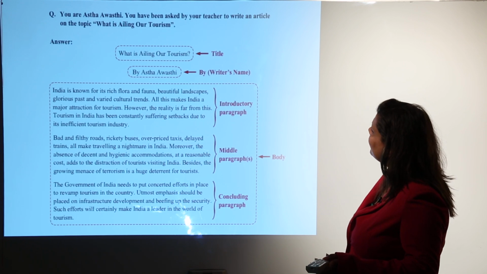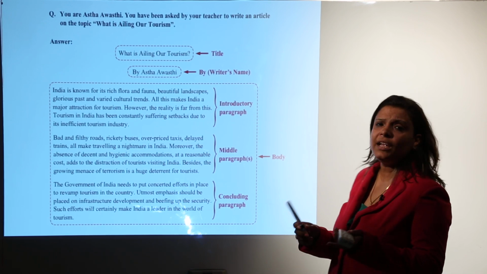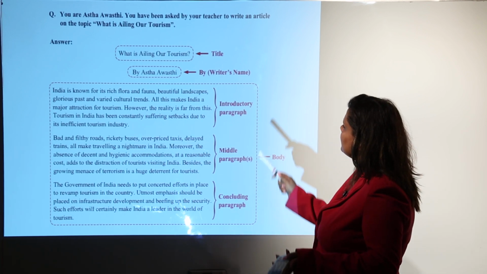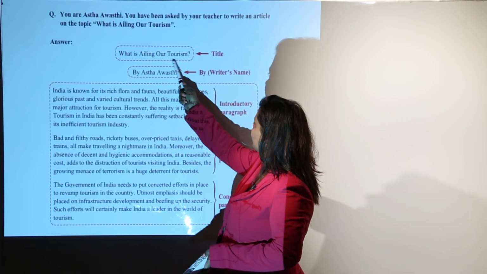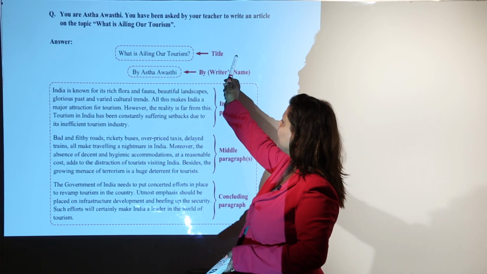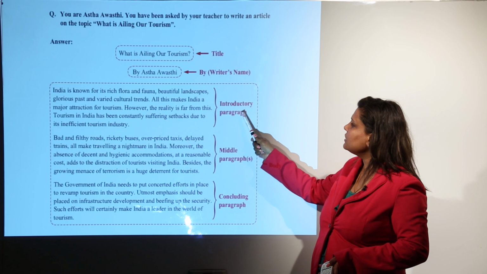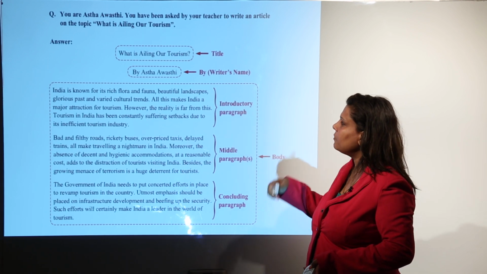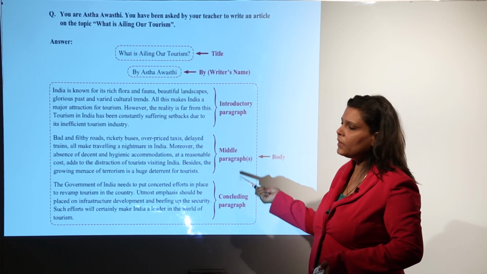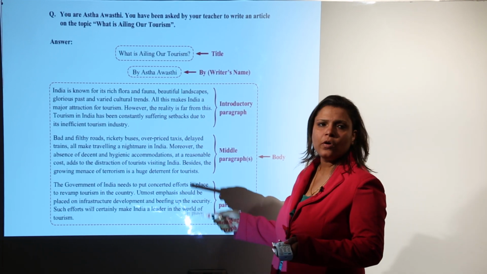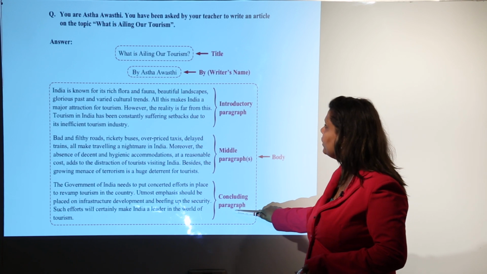Now this is an article that you have to write. You can either write an article, a speech, or a report. So this is an article. The article is very simply written. It has the title, the writer's name, and then the body. It has the introductory paragraph, where you write about the introduction, what is the topic you're writing about. Then the middle paragraphs where you can expound what you are writing about, and then conclude it suitably.